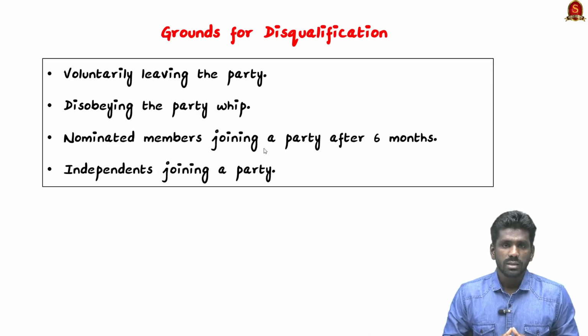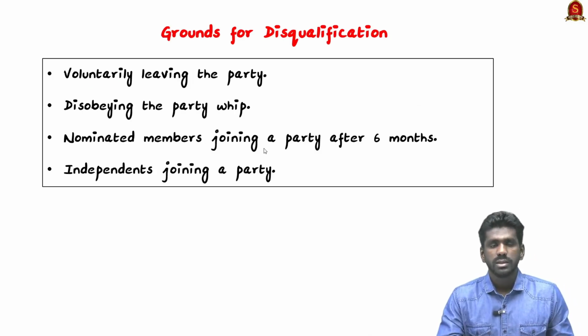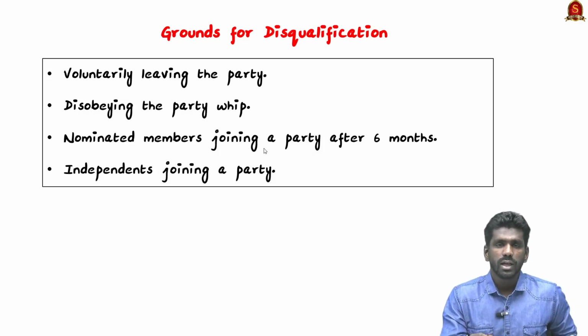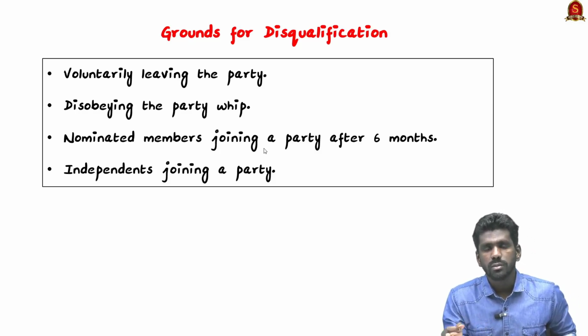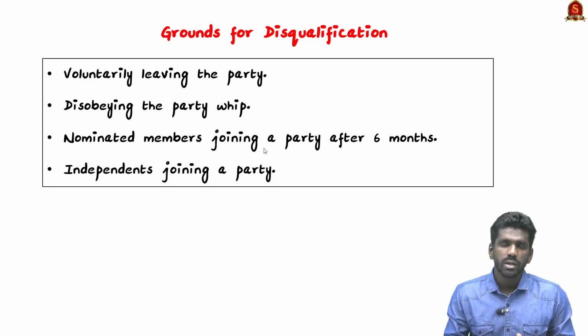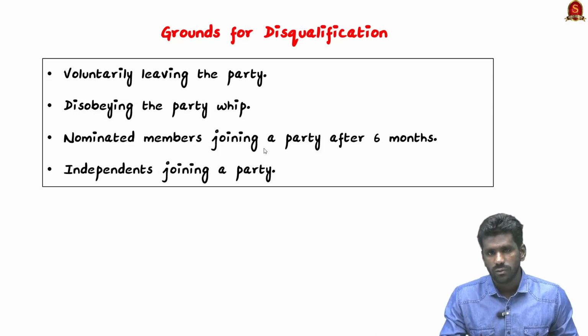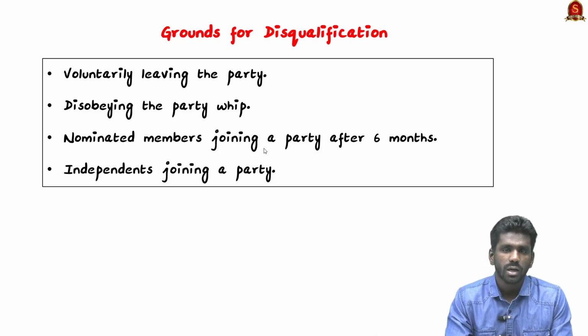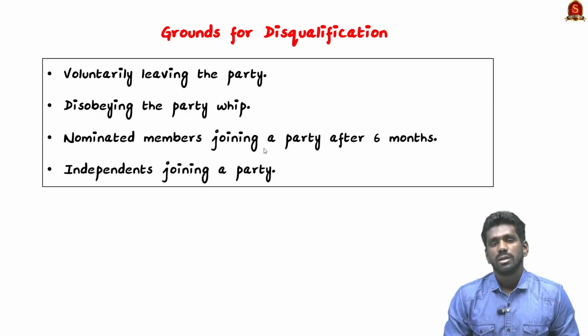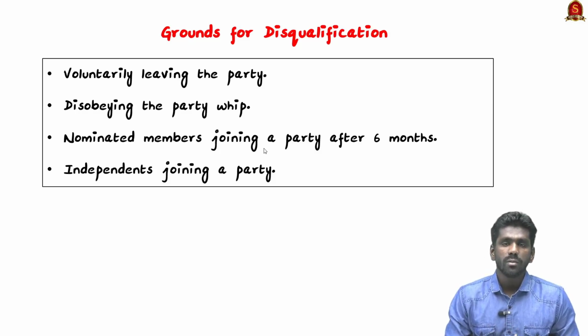The Anti-Defection law has several grounds for disqualification. A legislator can be disqualified if they voluntarily give up their party membership or disobey the party whip. For example, if they abstain from voting or vote against the party's direction, then they have disobeyed the party whip, and this is one of the grounds for disqualification. Additionally, nominated members who join a political party after 6 months can be disqualified. And also independent candidates who later align with a political party face disqualification. So these are the 4 important grounds based on which the disqualification petition is filed to the Speaker.